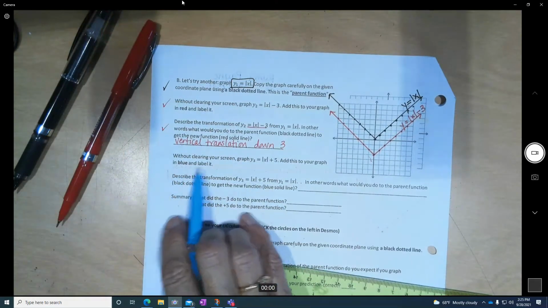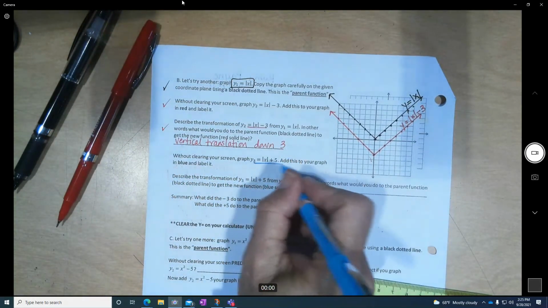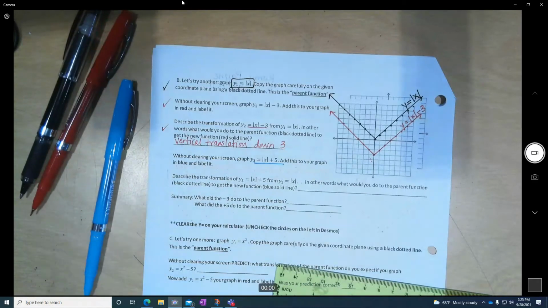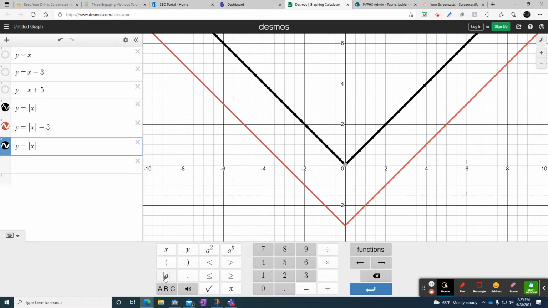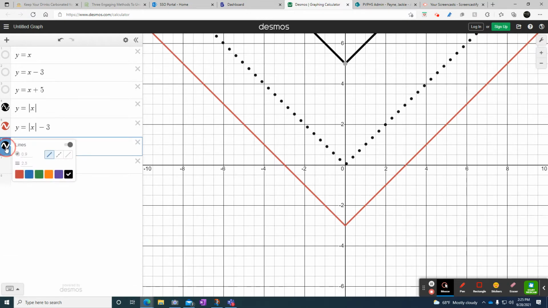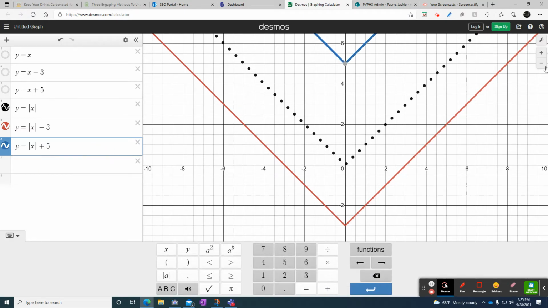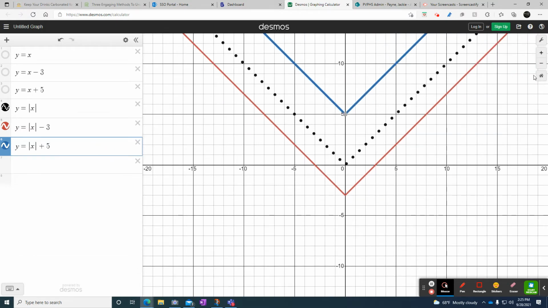Next, without clearing your screen, now we're going to do plus 5. We're going to do it in blue. Back to Desmos. Enter. Y equals absolute value x plus 5. I hold that. I get blue. Nice. You can also zoom out a little with these plus and minus buttons over here.